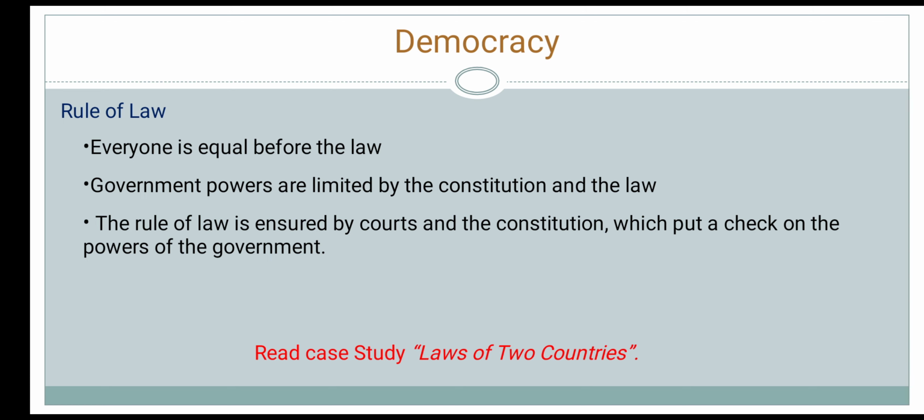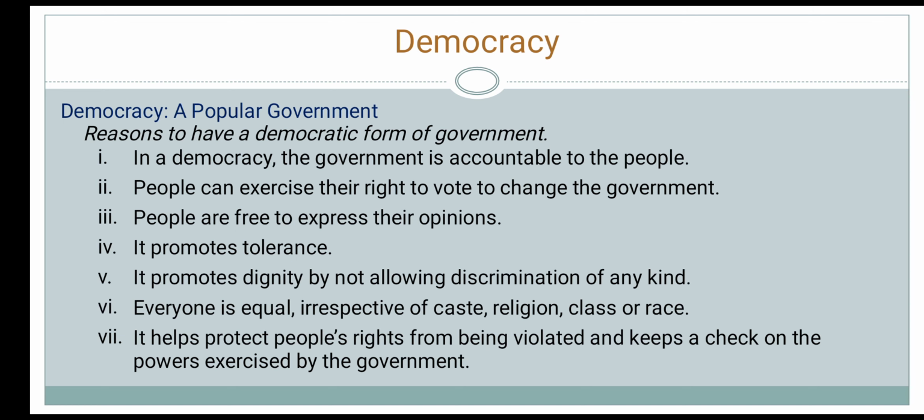Finally, we have democracy, a popular government. In 1974, only 39 of 165 countries in the world were democracies. But by the end of 2001, 121 of 191 countries in the world were democracies. There are various reasons why most countries have a democratic form of government.